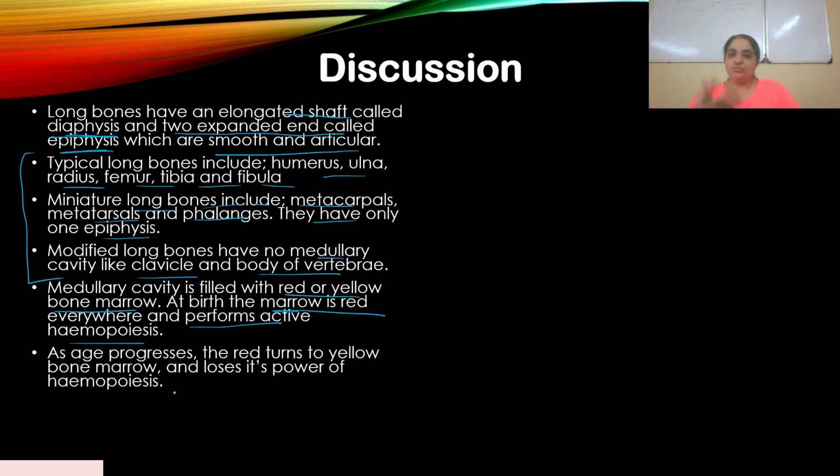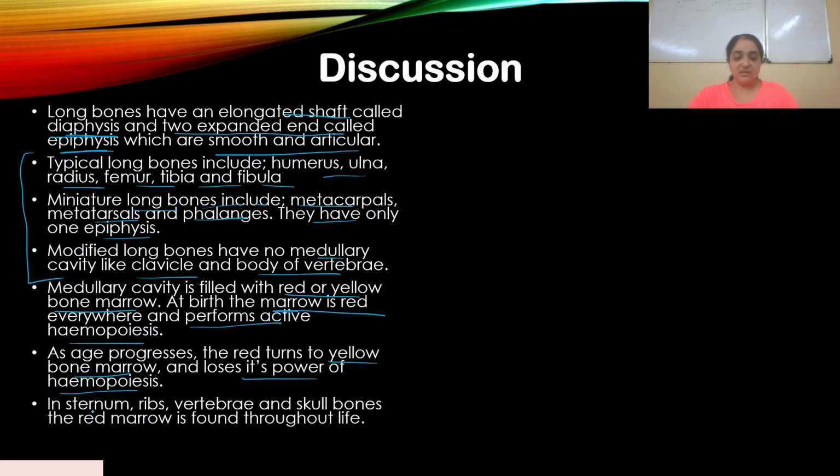But as you grow older, as you become an adult, the red turns to yellow bone marrow and loses its power of hemopoiesis. But in sternum, ribs, vertebrae, and skull bones, the red marrow is found throughout life.